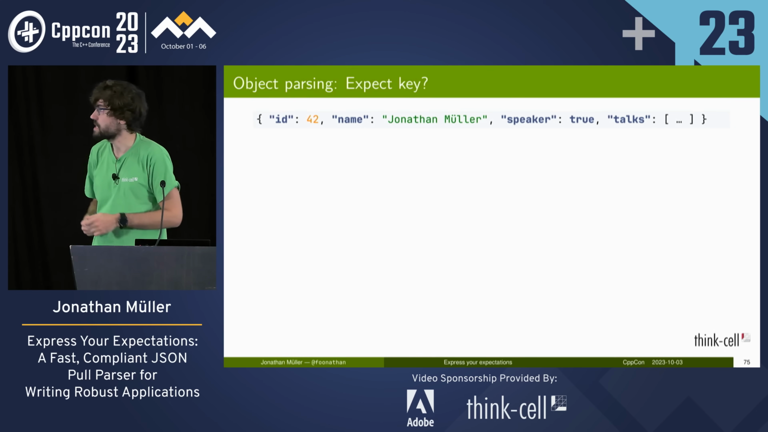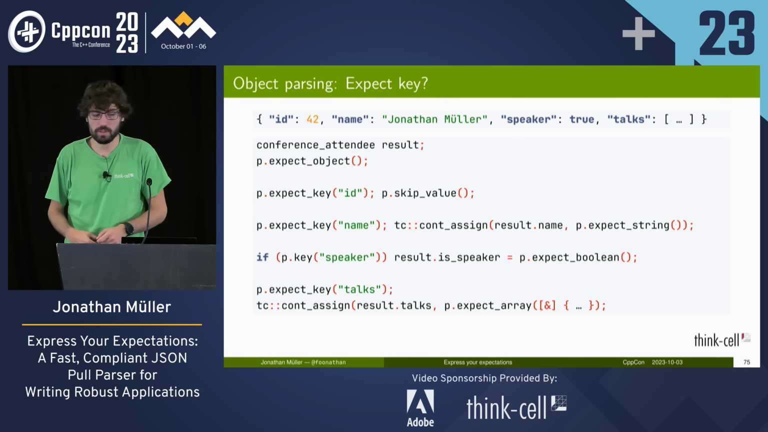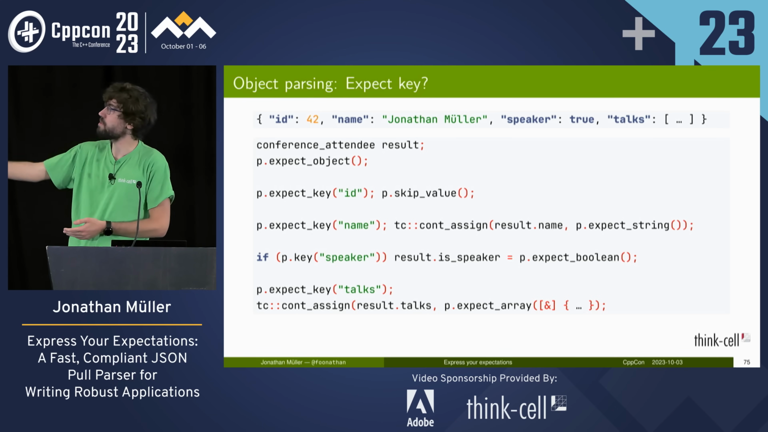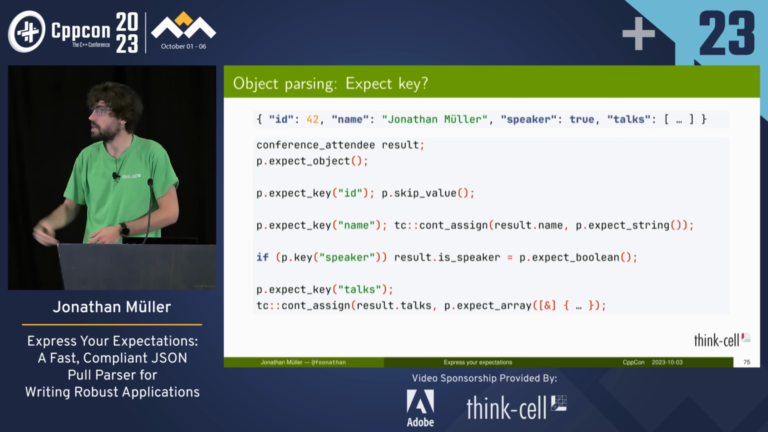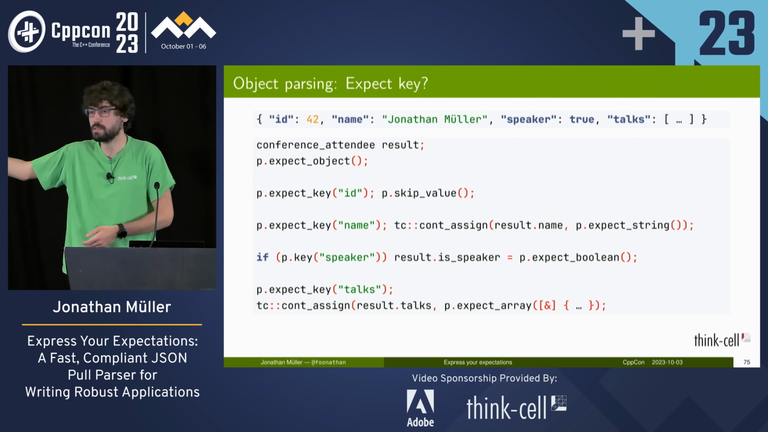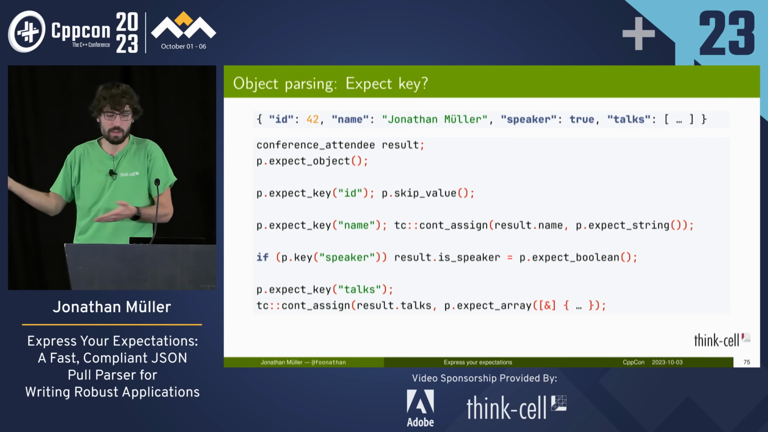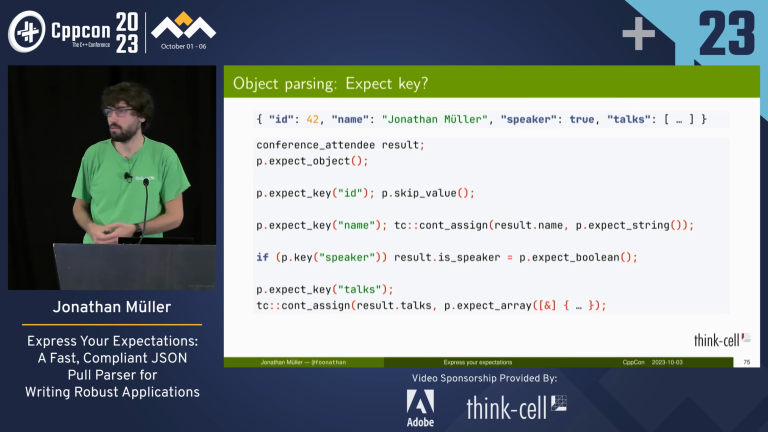So, objects. Here's again our JSON object, and we want to have something like expect key, right? So we've got an object, we expect the key, then ID, which we don't care about. Then we've got the name, so we assign the string to the name. We've got the speaker, which can be optional, let's say. So we assign the boolean, and then we've got the talks key and so on.